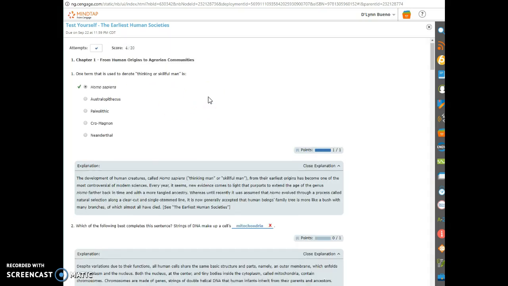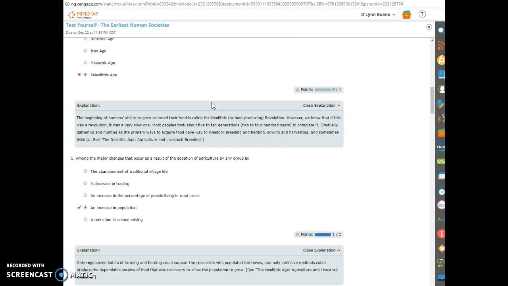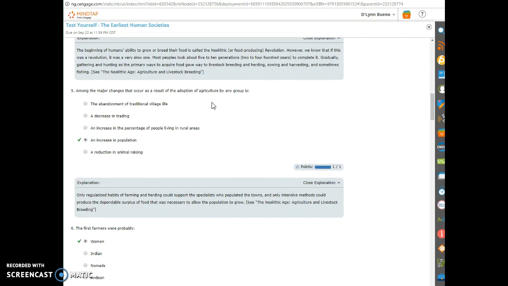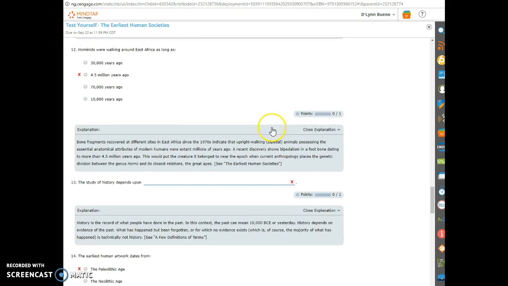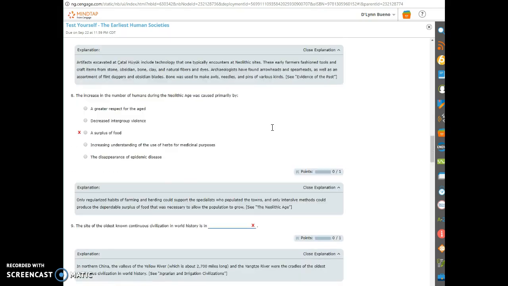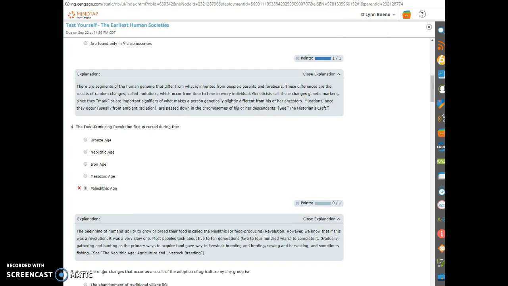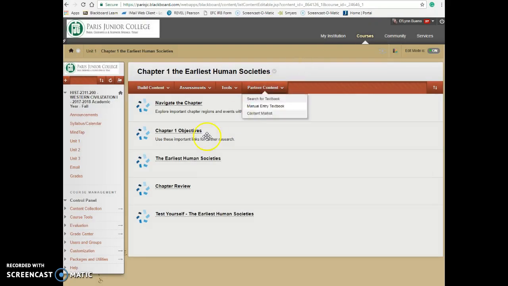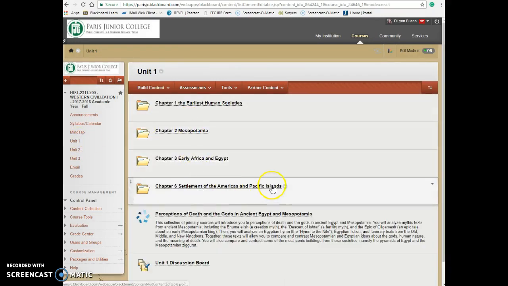So, these are not timed. So take your time on these. You can even open it, answer a few questions, come back and finish it later on. So you don't have to do it all in one sitting. There's 20 questions per chapter to answer, and they are worth 20 points each. So if you go back out, that's just Chapter 1. So remember, you've got to do that for all 4 chapters.